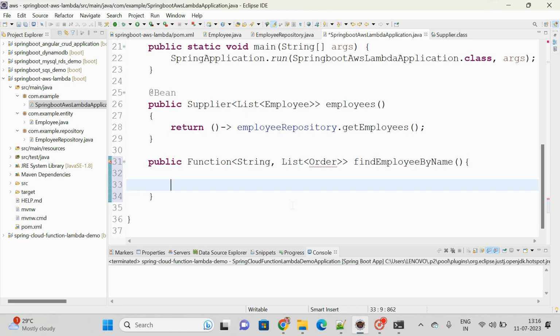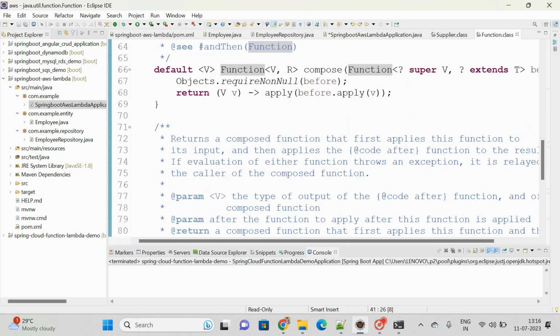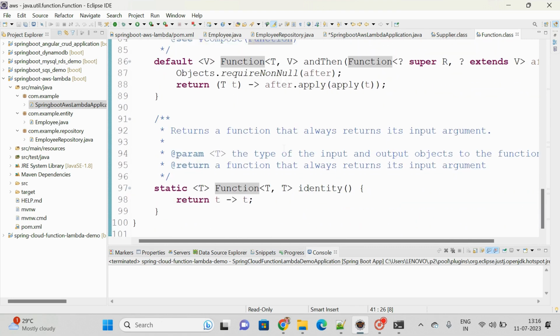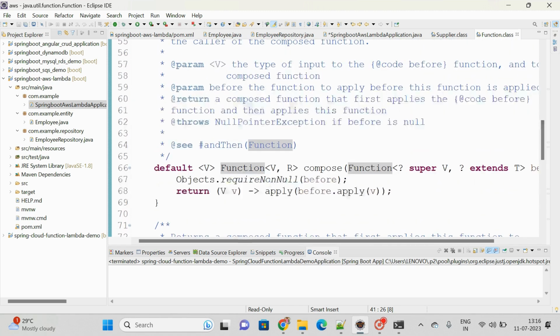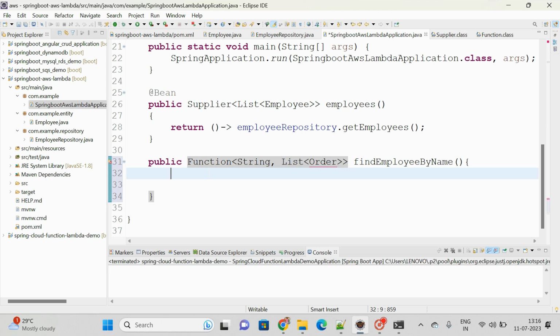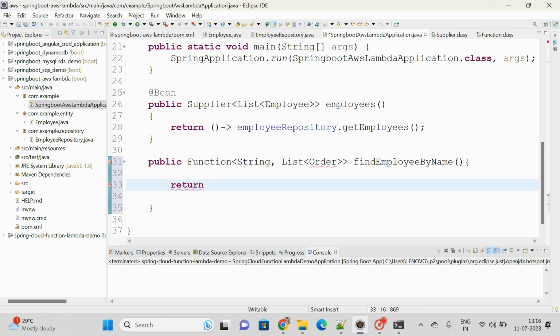So inside the function, if you are observing, what is the method we have, tell me? Apply is there. So this apply method we have to override with the lambda expression itself. Definitely it is expecting some input and return, and inside this take any variable.